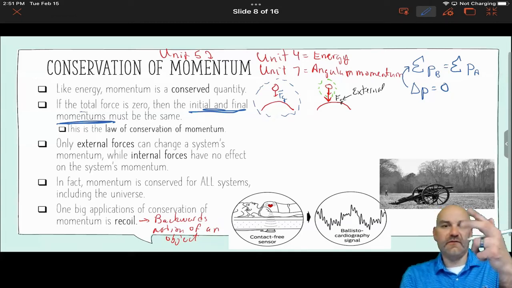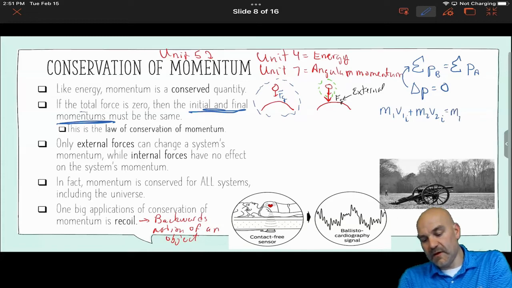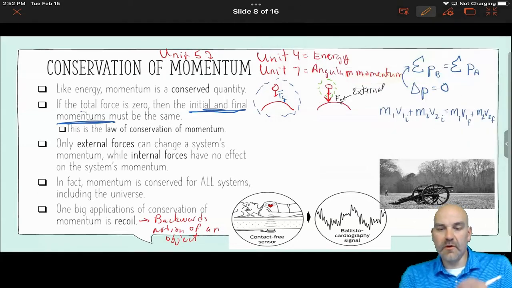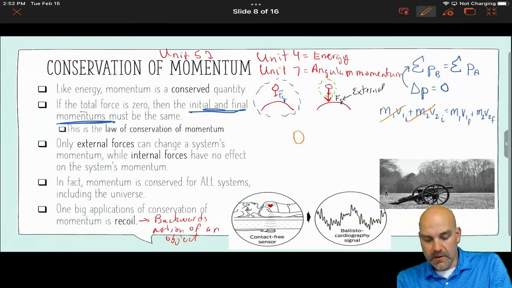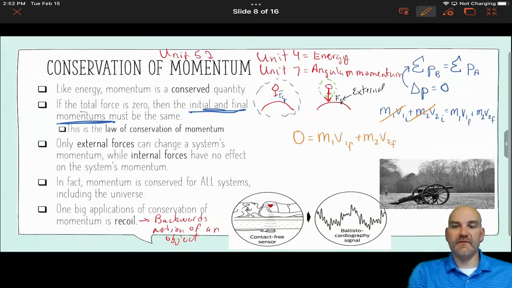So let's say I have two objects in a system. The mass of object 1 initial times the velocity initial, so the momentum of 1, plus the momentum of 2 initially, has to equal the momentum of 1 after plus the momentum of 2 after. Now, the situation of recoil. Typically in recoil, the objects are not moving before the action happens, and we'll talk about a couple of examples in a second. So you have m1 v1 final plus m2 v2 final.